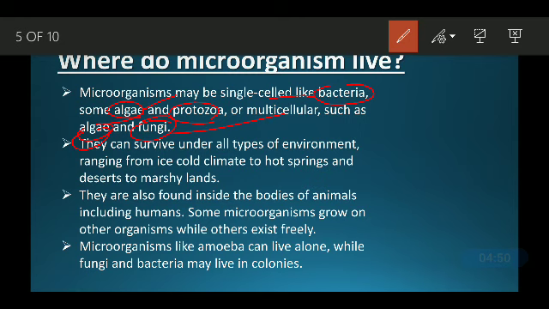These microorganisms, like fungi, bacteria, protozoa, viruses and algae, can survive in extreme cold to extreme hot climates, and in desert to marshland.